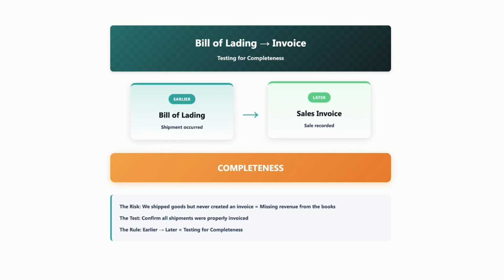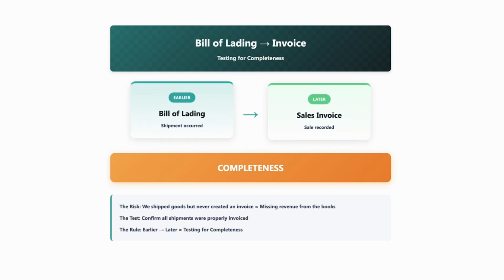So we're going from an earlier step to a later step, which always means that we're testing for completeness. Because imagine if we had the bill of lading for an item, but we never created the invoice. That would mean that we have a legitimate transaction, but we never actually recorded it to the books. So then we have a completeness issue because we're missing something from our financial records.